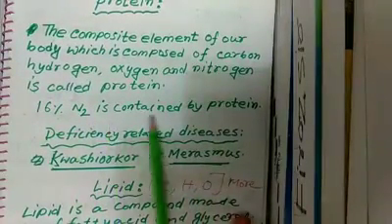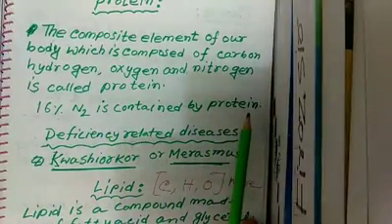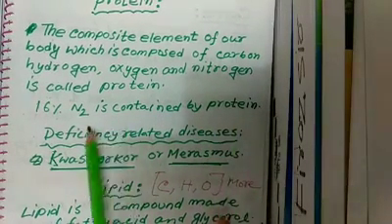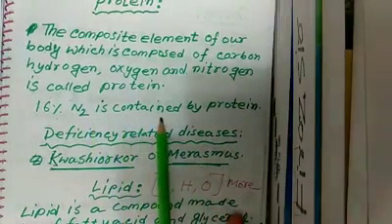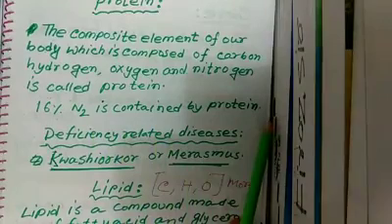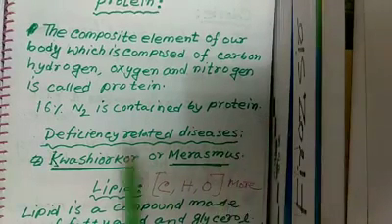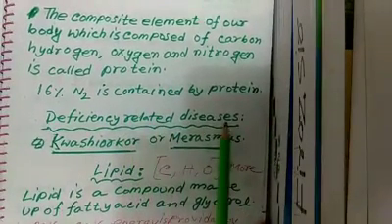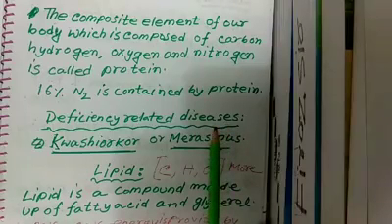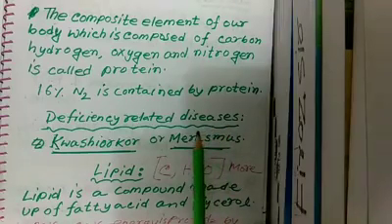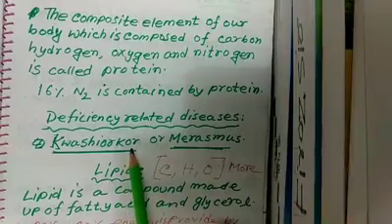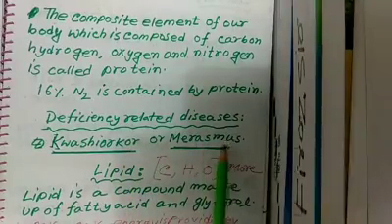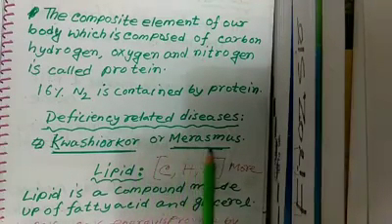16% nitrogen is contained by protein. So how much nitrogen is present in protein? 16% nitrogen is contained by protein. Now deficiency related disease. What type of disease will occur if we do not take a sufficient amount of protein? Number 1, kwashiorkor disease, and number 2, marasmus disease.